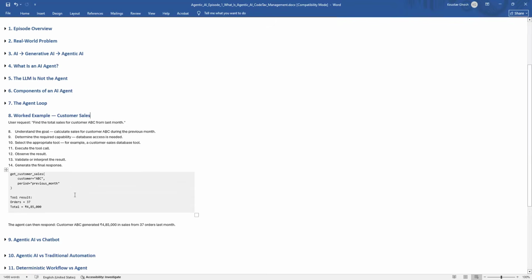So it will first understand the goal. Suppose, for that example, find the total sales for customer ABC from last month. It will understand the goal first: calculate the sales for customer ABC during the previous month. Then it will determine the required capability. Database access is needed for that, right? Next, select the appropriate tool, for example a customer sales database tool. Then execute the tool call, then observe the result, then validate or interpret the result and generate the final response.